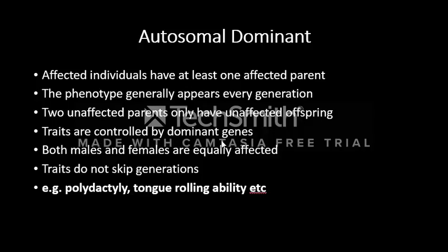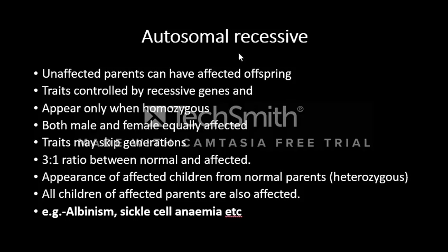Traits are controlled by dominant genes. Both males and females are equally affected. It is not sex-linked, it is autosomal. Examples are tongue rolling ability and polydactyly. Autosomal recessive: unaffected parents can have affected offspring. Both males and females are equally affected, and the trait appears only when homozygous. Examples are albinism and sickle cell anemia.